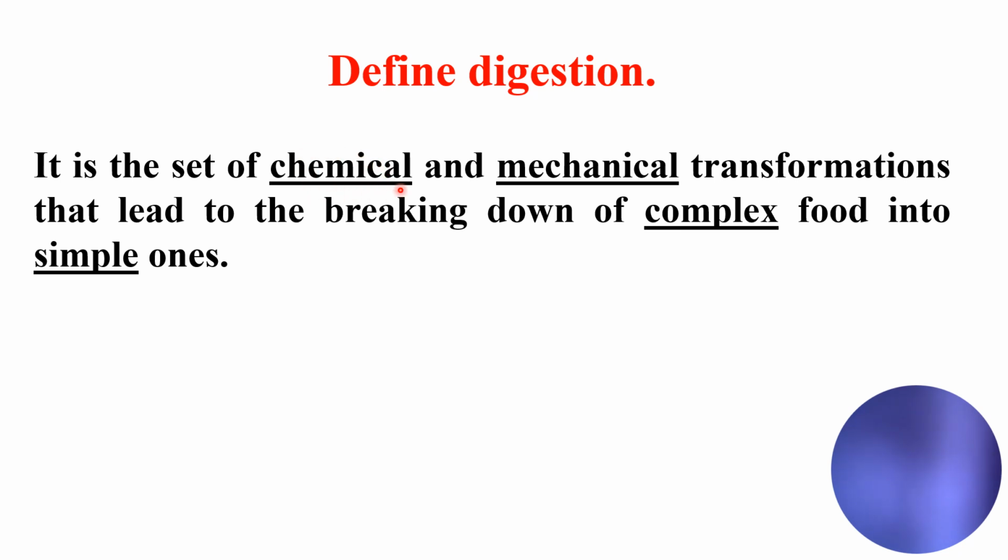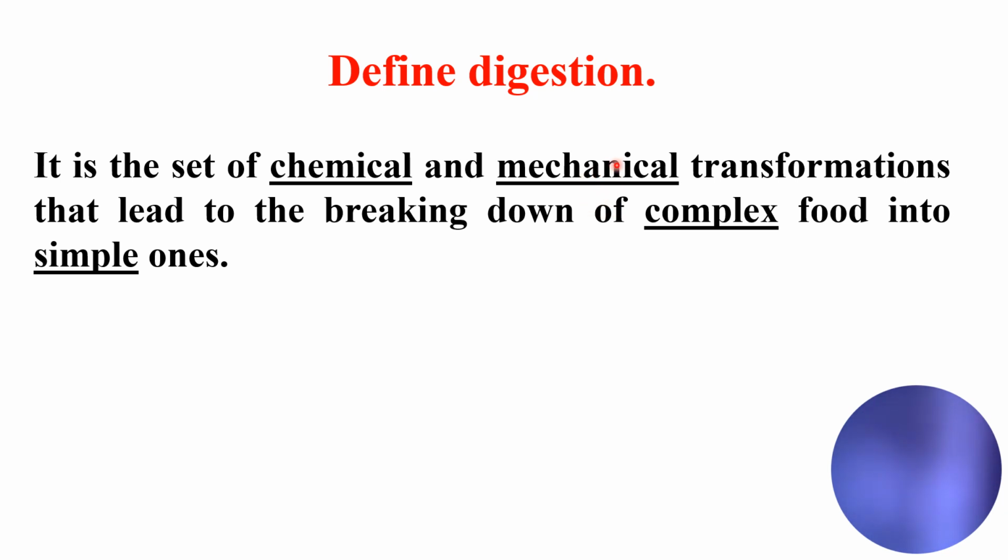So this is a chemical transformation of the paper, and this happens also to our food. With the help of the digestive juices, the food that we eat is chemically transformed. It becomes smaller molecules.